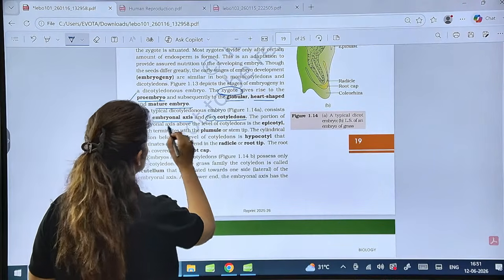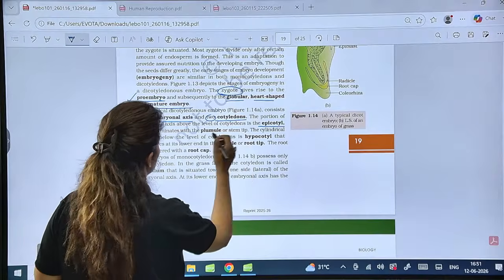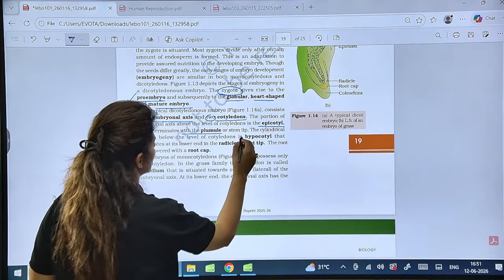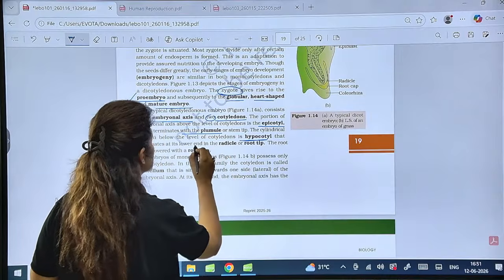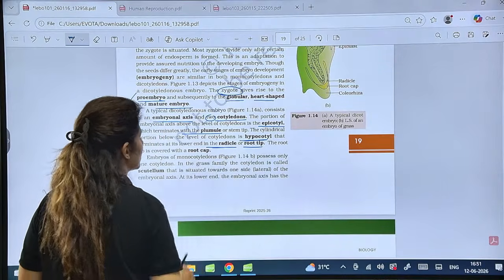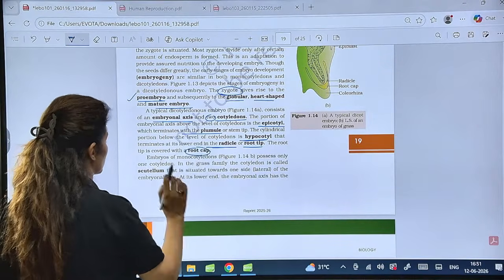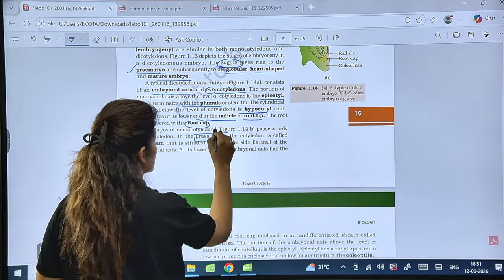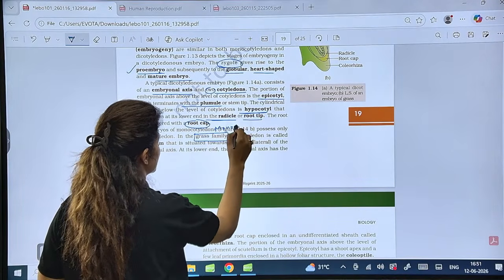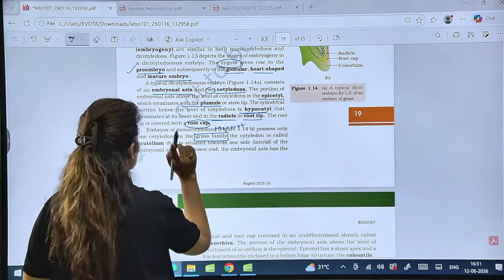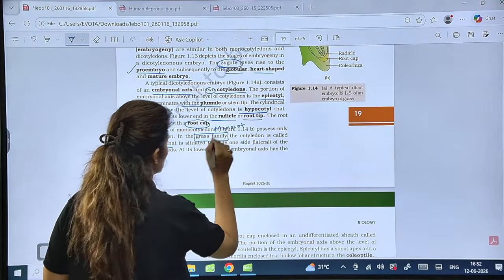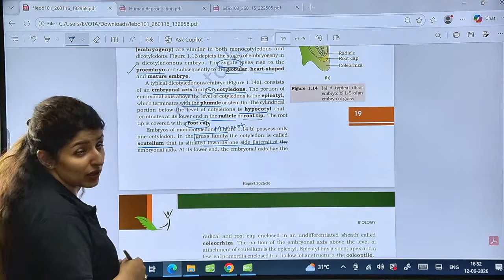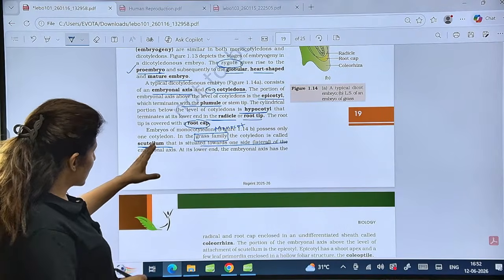The portion above the level of cotyledons is the epicotyl, which later forms the plumule, and the part below the cotyledons is called the hypocotyl, which later forms the radicle or the root tip, covered by the root cap. Now in the grass family, which means monocots, there is only one cotyledon, situated towards the side of the embryonal axis. Is that clear?